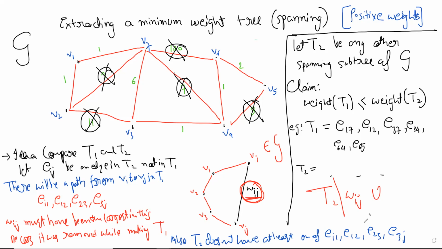So you give one of them. Let's say it doesn't have E I1. You say, okay, you remove Wij, I'll give you a cheaper edge. And this is a tree whose weight is also a tree, right? Everybody agrees it's also a tree. Because I remove this edge from T2, and I gave this edge to T2.